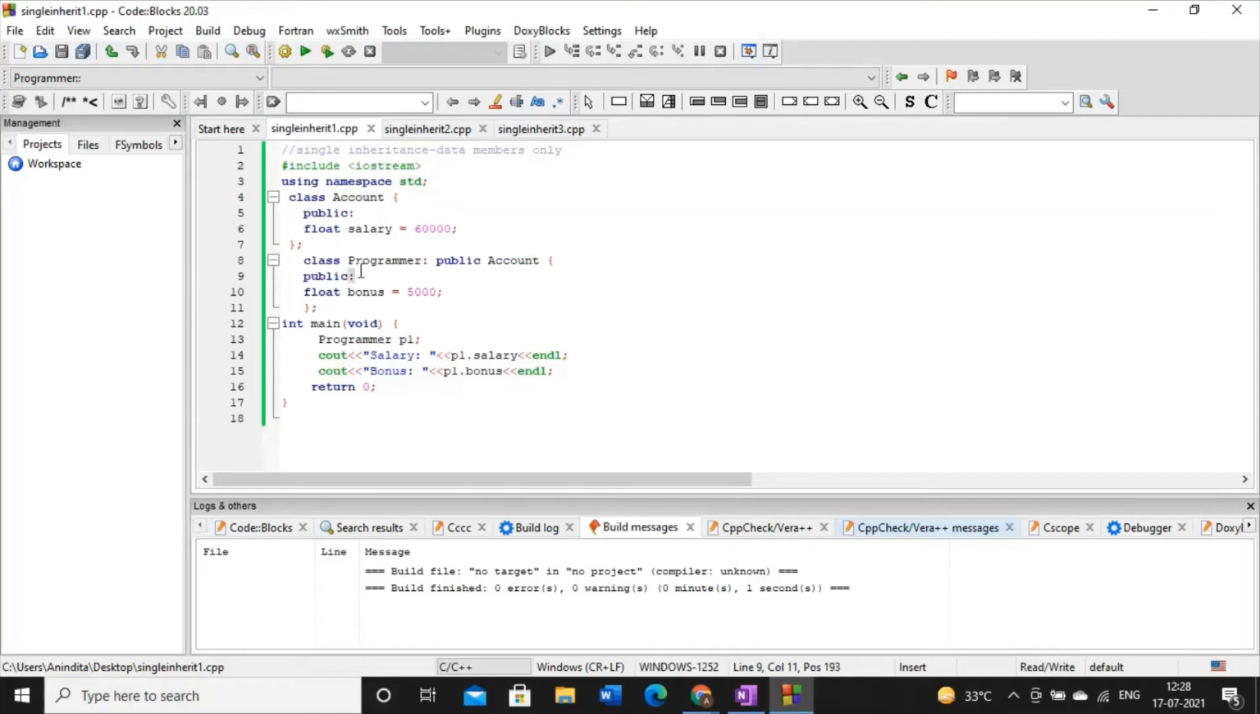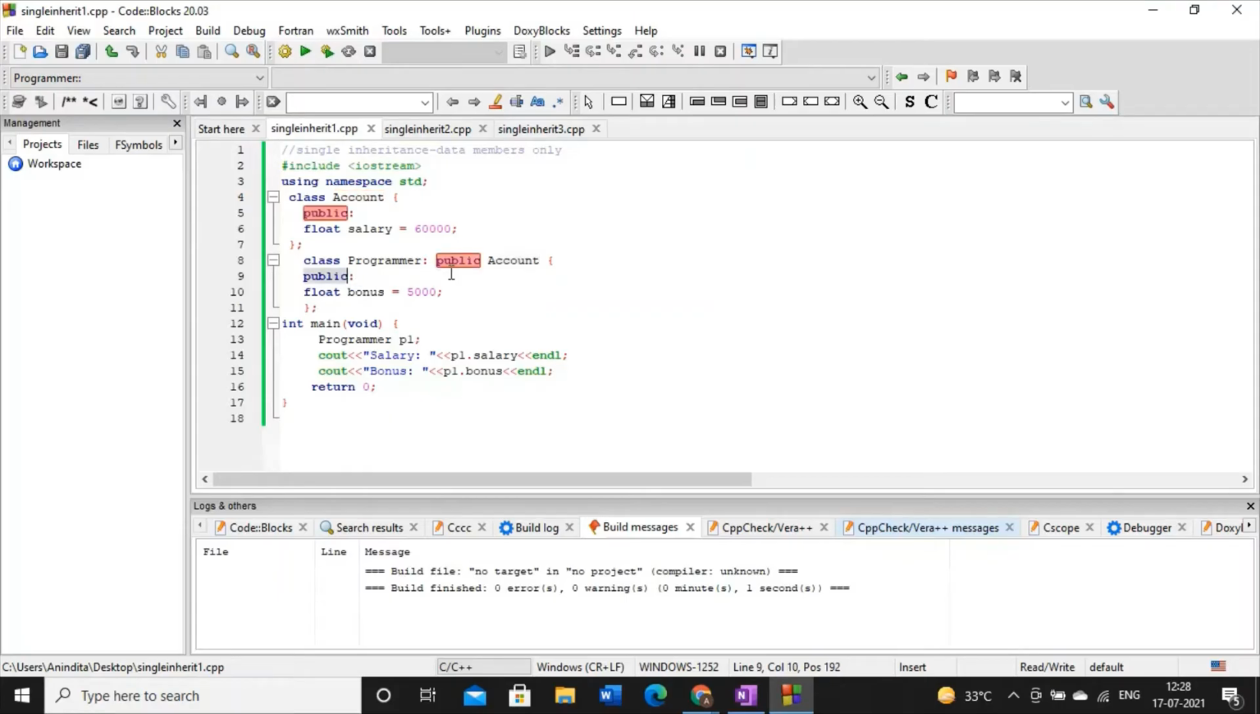Now in the previous class I have discussed that whenever we are going to define one subclass, here the subclass name is programmer, then we have to write class programmer, then colon, then access specifier and then the superclass name. So here the access specifier is public and here I'm just writing the superclass name. Since the superclass is already defined, here we are just mentioning the superclass name only. Class keyword is not used over here.